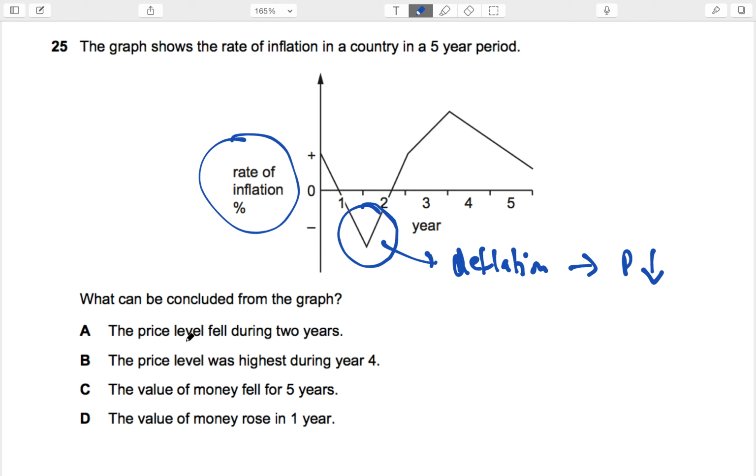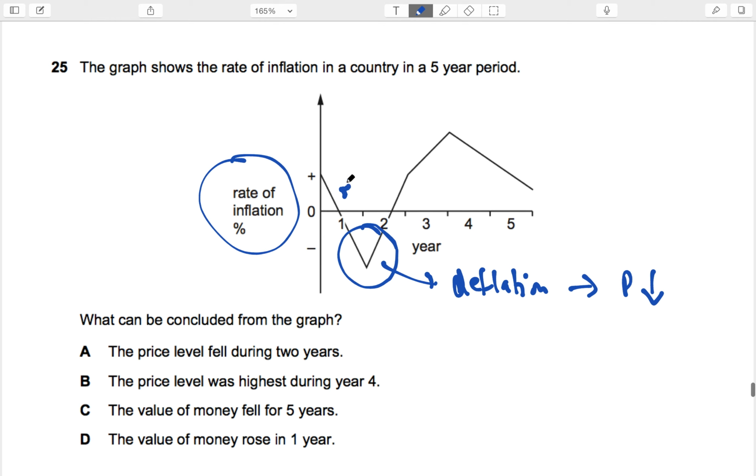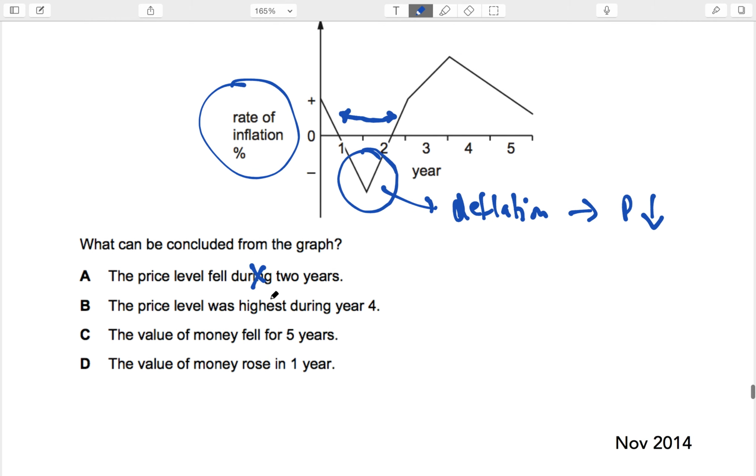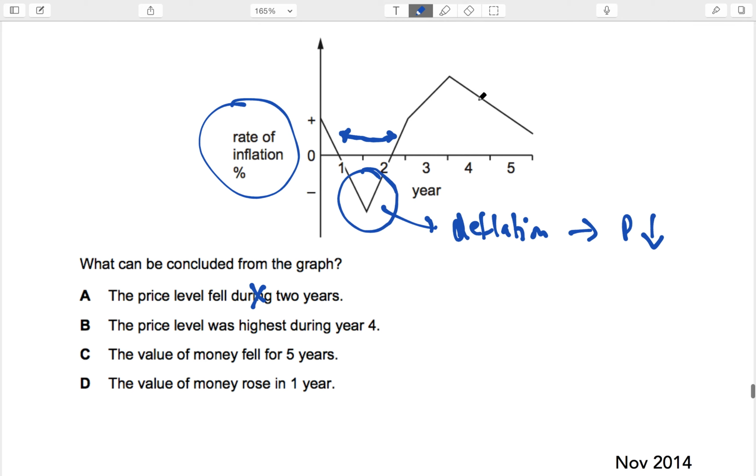So let's look at each option choice and see whether they're right or wrong. The price level fell during 2 years. Price level fell actually only during 1 year. This is only one year, so this can't be true. The price level was the highest during year 4. Well, in year 5 the prices were also rising, so we can't really say that.